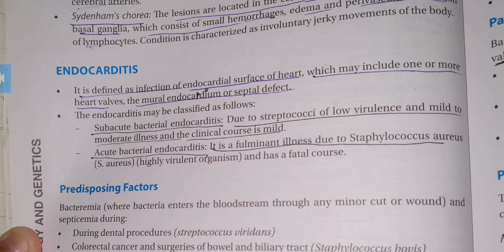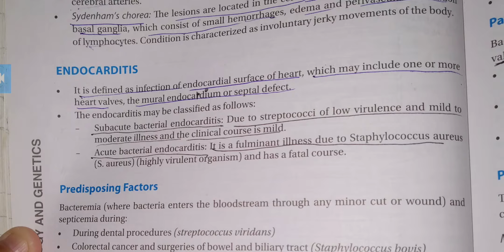So here we are seeing that infections of the heart occur due to bacteria in the endocardial layer. If there is a streptococcal flora of low virulence, then mild to moderate illness will occur and the clinical course will be mild, and it will cause subacute bacterial endocarditis.